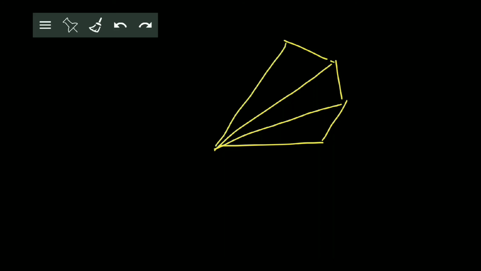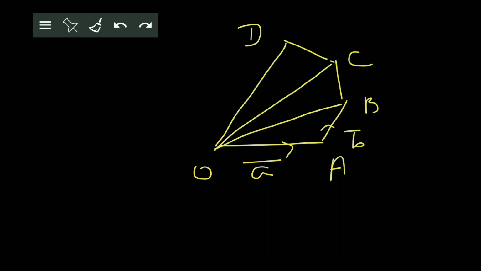So over here, suppose this is a polygon, say this polygon represented as O, A, B, C, D. So OA, AB, BC, CD, DO is a polygon where the side OA is A bar, AB is B bar, BC is C bar and CD is D bar.